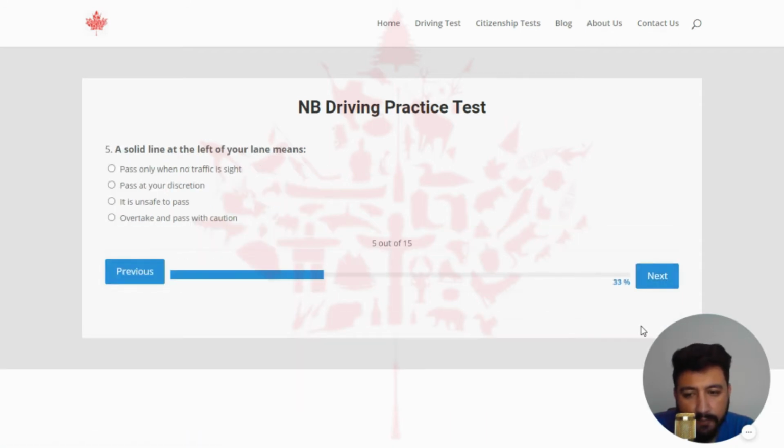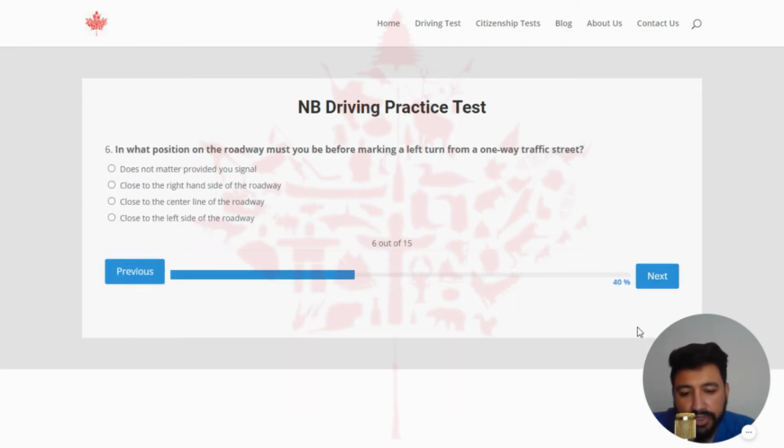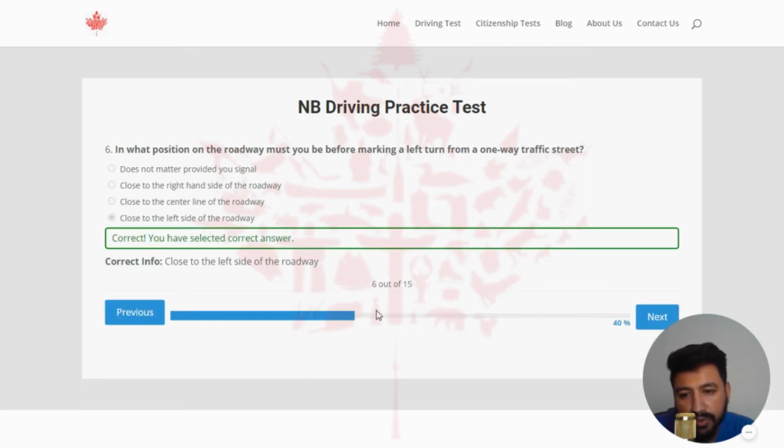And next. The fifth question of quiz number 6 of Brunswick State is, a solid line at the left of your lane means. The right answer is it is unsafe to pass. So I'm going to select the third one. Next. In what position on the roadway must you be before making a left turn from a one-way traffic street? The right answer of this question is close to the left side of the roadway. So I'm going to select the last option, which is looking like the right one. Yeah, this is the correct one.